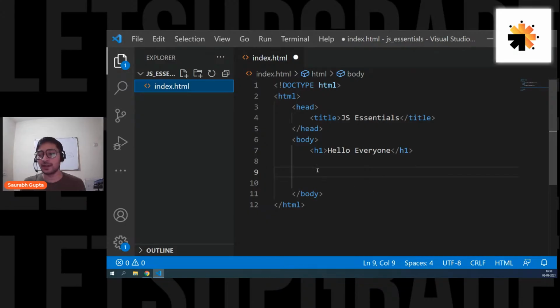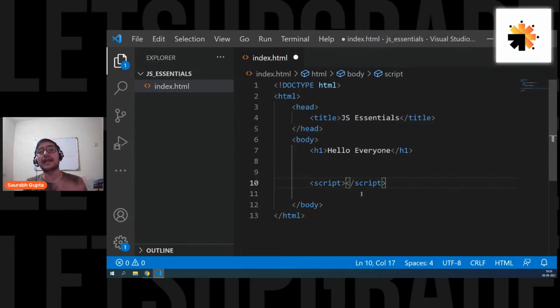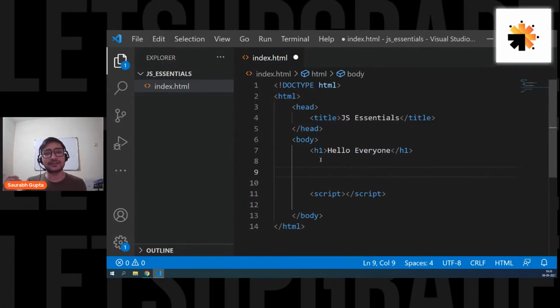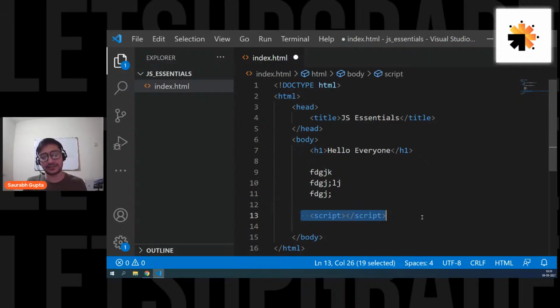Okay, everyone. So now, how to start writing JavaScript with HTML? It's very simple. Always come down in your body tag at the end. Wherever you end all your HTML elements, come down and write a script tag. Just like in CSS, you go in your head, write a style tag, and inside that you can write your CSS. Remember, guys, always write your script at the bottom of the HTML. Scripting should always be at the bottom. This is a good standard and a good practice.